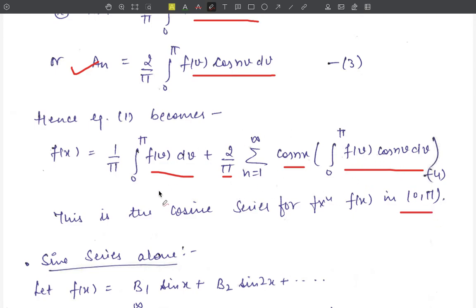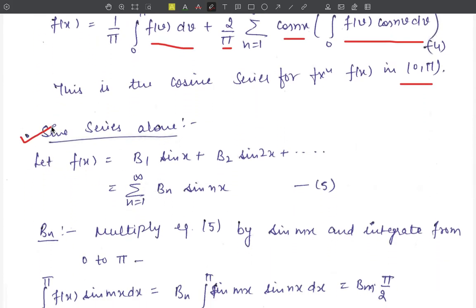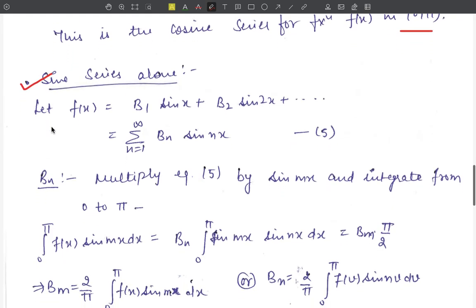Here we have only cosine terms and no sine term. Then next is the sine series alone. That is, only the sine terms will be here and no cosine term. Let the Fourier expansion of function f(x) be equal to b1 sin x plus b2 sin 2x and so on, that is summation n=1 to infinity b_n sin nx.